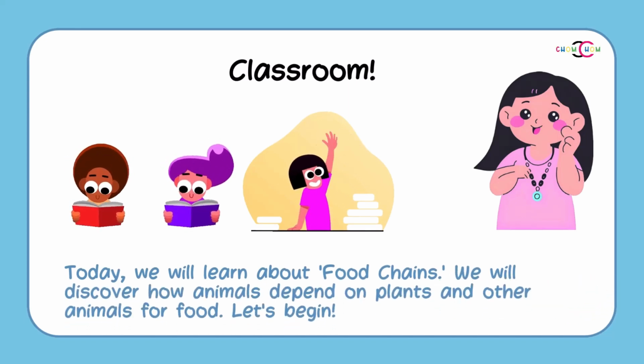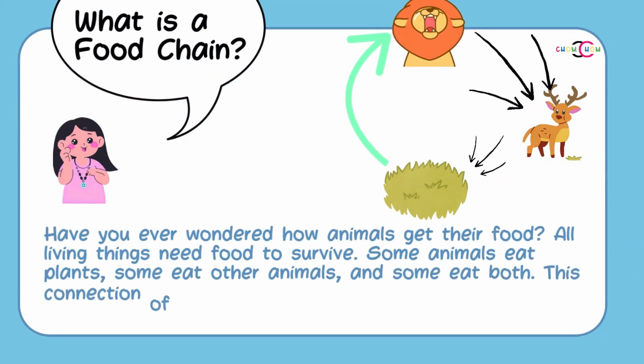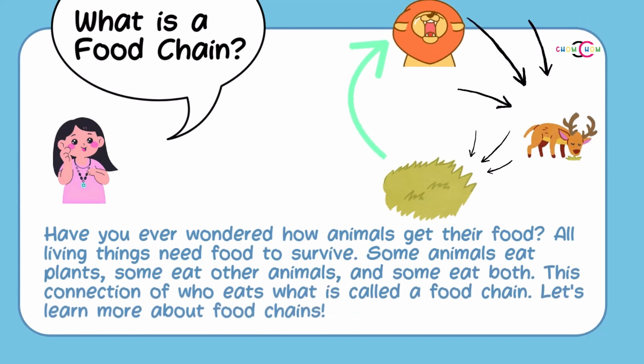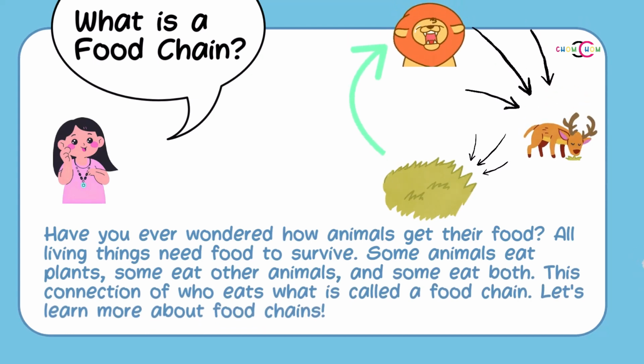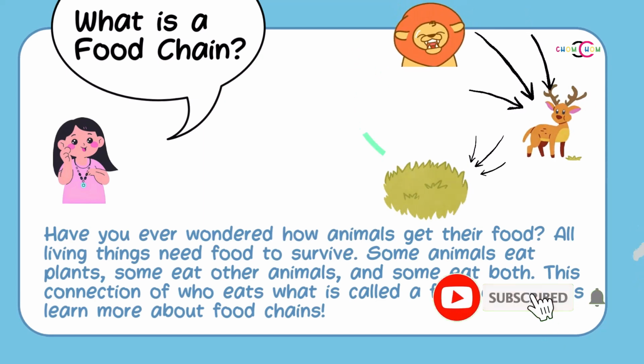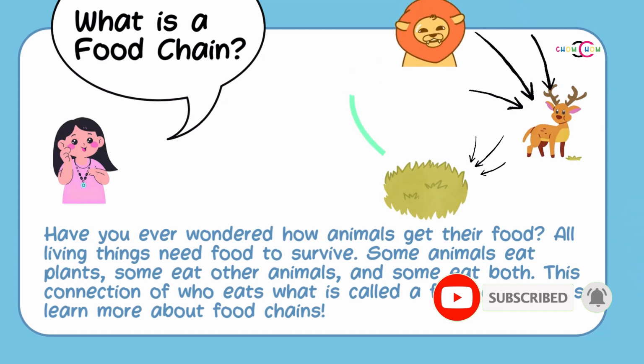Let's begin. Have you ever wondered how animals get their food? All living things need food to survive. Some animals eat plants, some eat other animals, and some eat both. This connection of who eats what is called a food chain. Let's learn more about food chains.